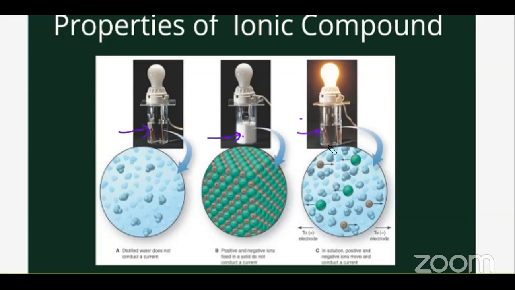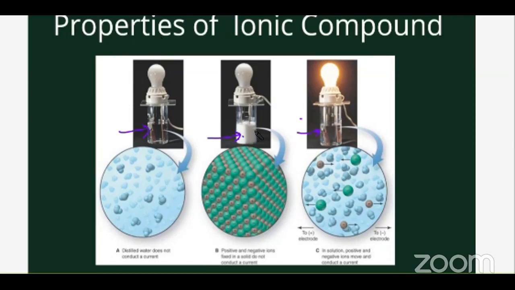So what we are trying to show here is that when you take pure distilled water, there are no free ions to move. We need free electrons for conduction of electricity. That is the definition of electricity: the movement or flow of electrons, correct? So from the distilled water, we will not obtain any free electrons. When will we get free electrons? When any compound breaks into its individual ions. That is when they release the electrons. So distilled water will not have them, and the bulb is not glowing.